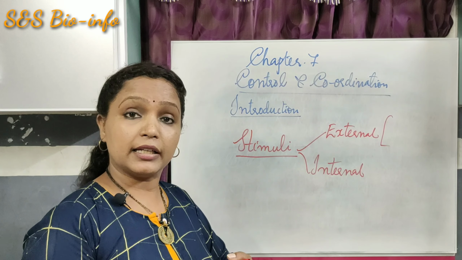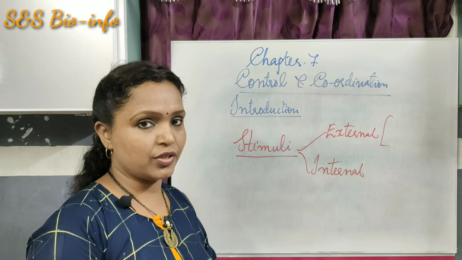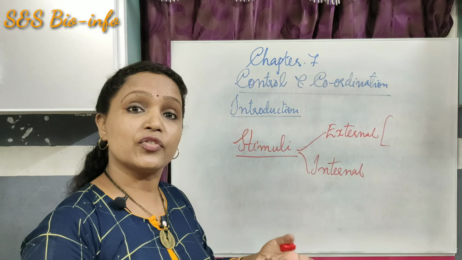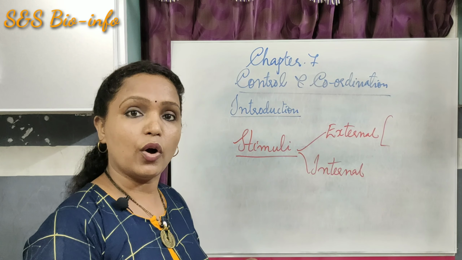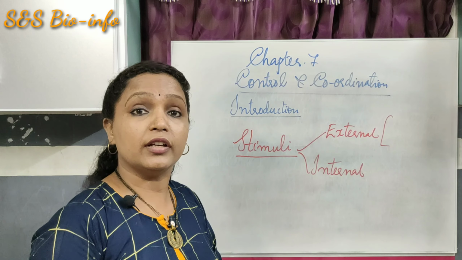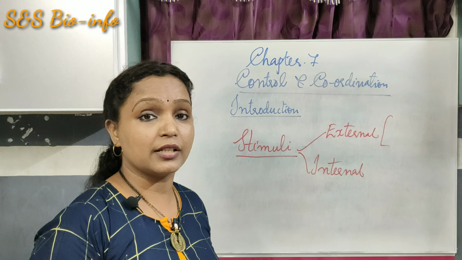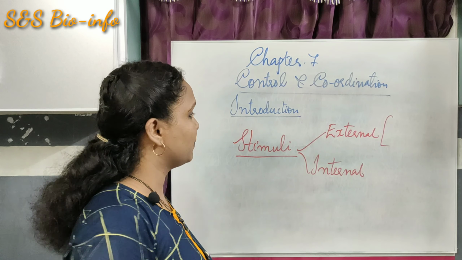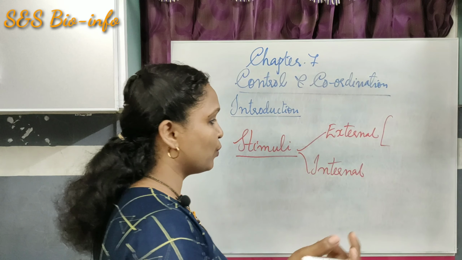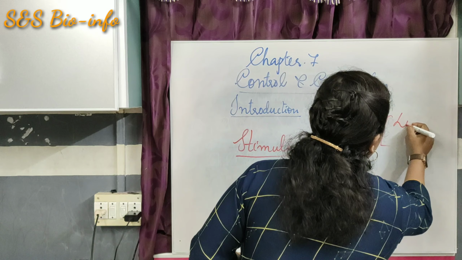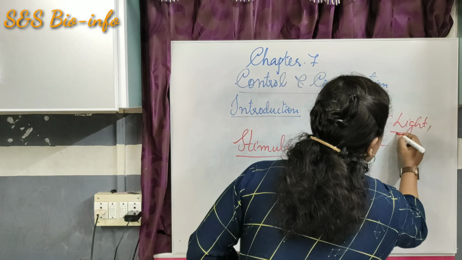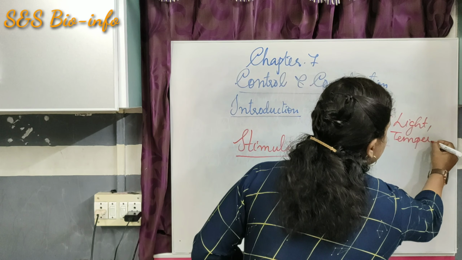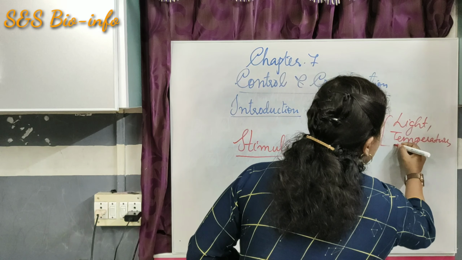External stimuli like light, touch, pressure, temperature can trigger response in living organisms. As all living organisms are aware of their surroundings, they are able to respond to the particular stimuli. Which are the external stimuli? Examples of external stimuli: light, temperature, pressure, etc.